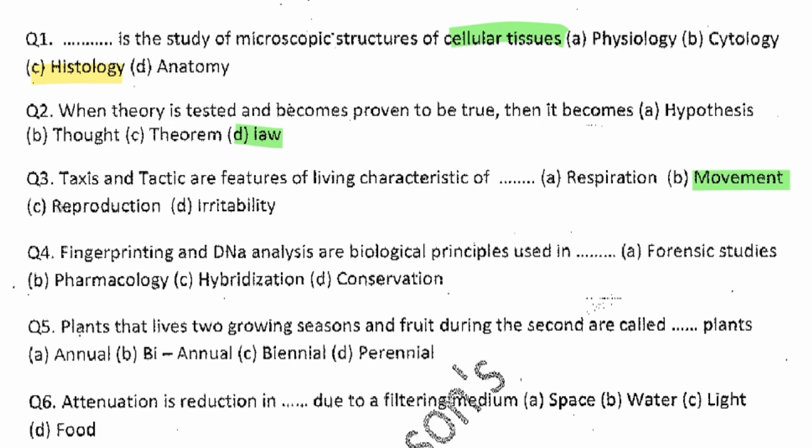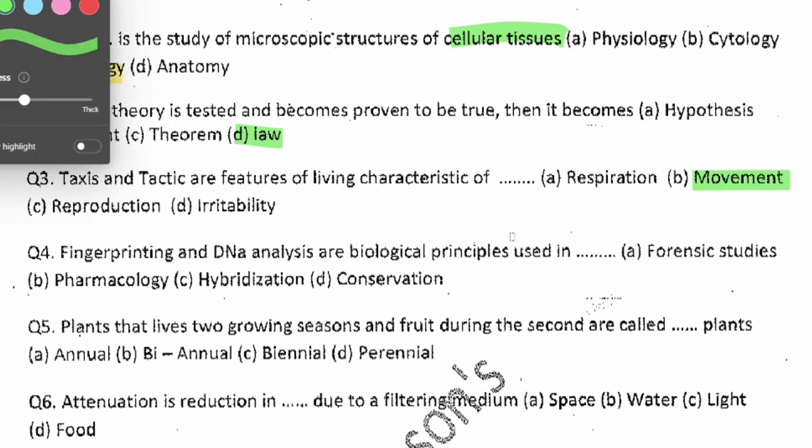Question number 4. Fingerprinting and DNA analysis are biological principles used in dash. Is it forensic studies? Is it pharmacology? Is it hybridization? Is it conservation? So the answer there is clearly A, forensic studies. Now, forensic, you're looking at crime scene detection.